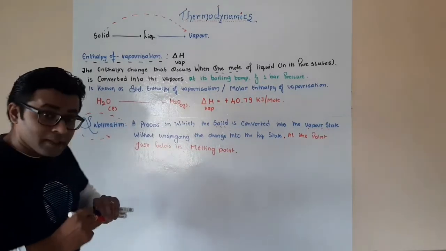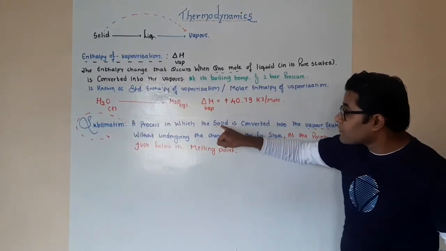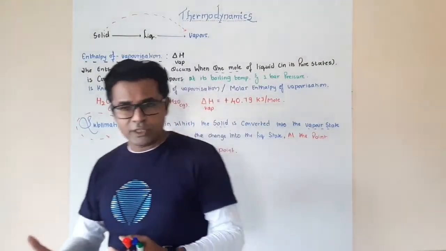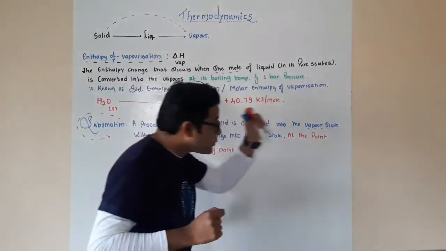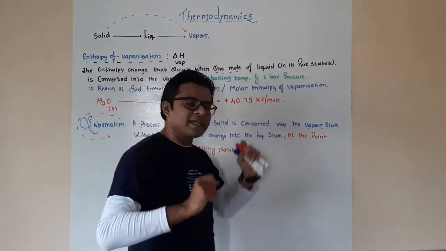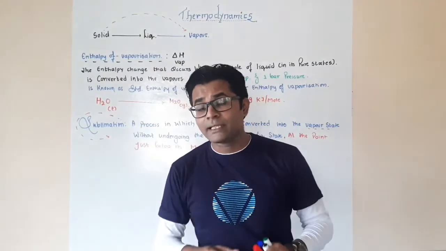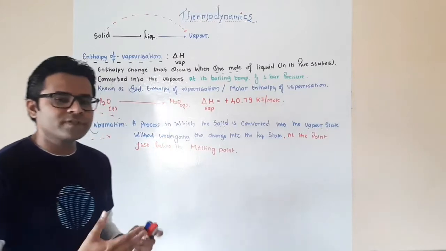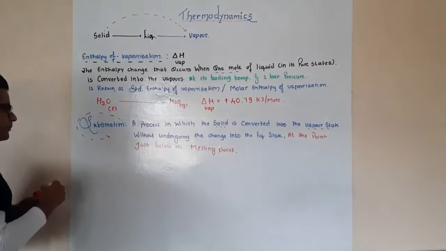Agreed. Now, in this particular process, of course, you need to supply energy in order to convert solids to vapors. Correct. So the amount of heat energy change that occurs when 1 mole of solid is converted into the vapor state, without undergoing any change into the liquid state, at a point just below its melting point, that particular energy change we call the standard enthalpy of sublimation, or you can just call it the enthalpy of sublimation.